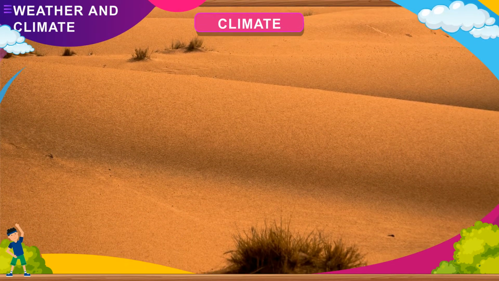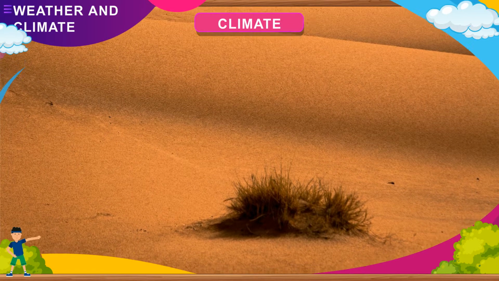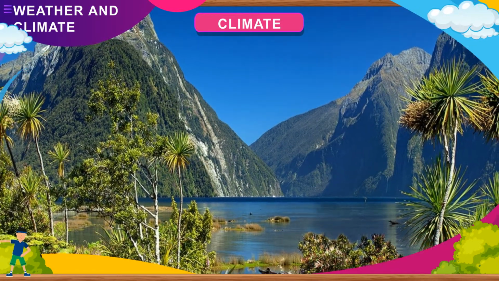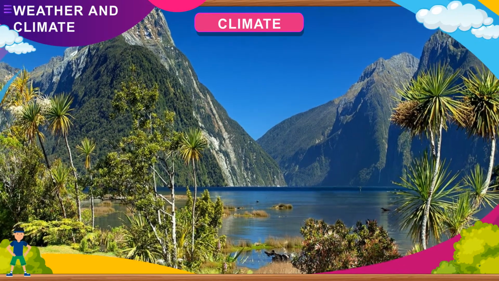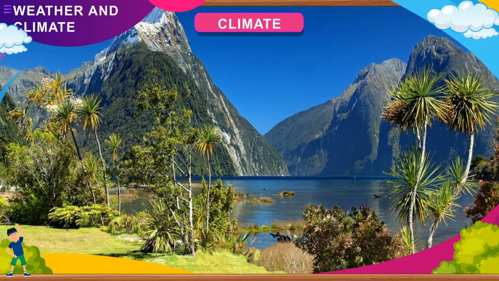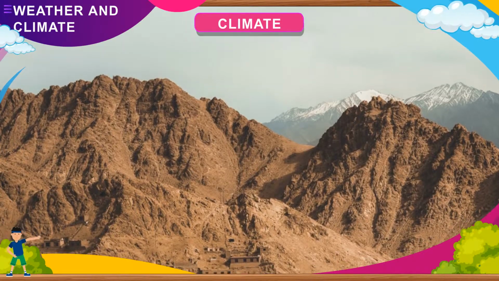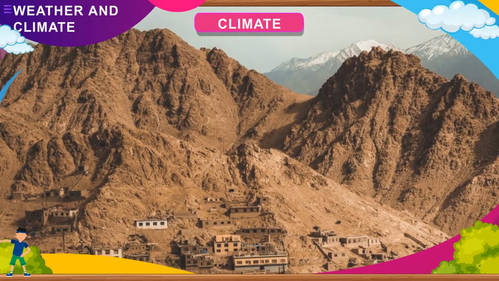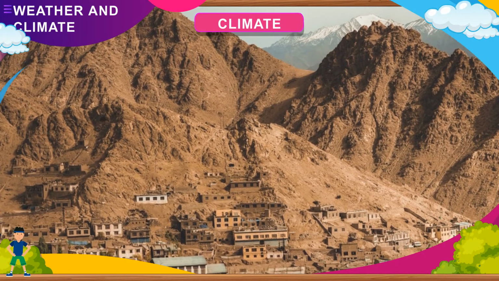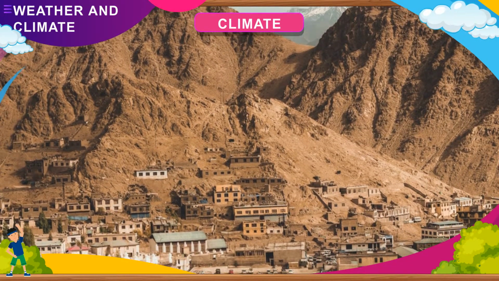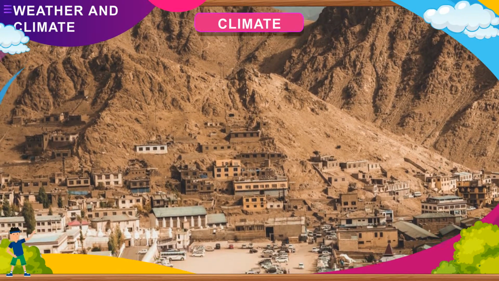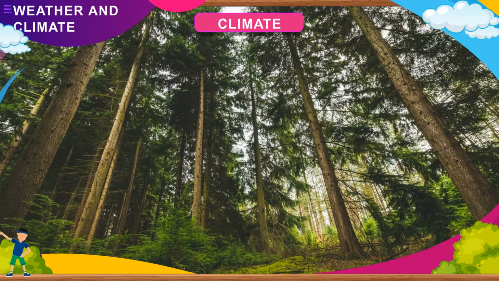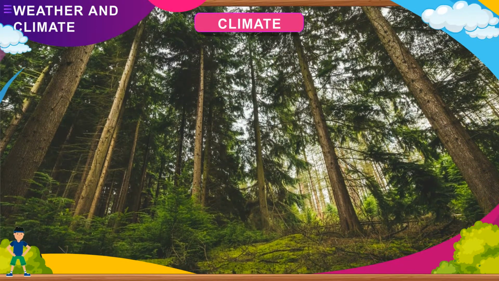Latitude of a place is the most important factor affecting the climate of a place. Broadly speaking, there are three climatic zones on the earth, viz. the torrid, the temperate, and the frigid zone. As it is evident from the given figure, the torrid zone refers to the area near the equator. It is hot and wet throughout the year. The rays of the sun fall directly in this region. This region has equatorial evergreen forests.